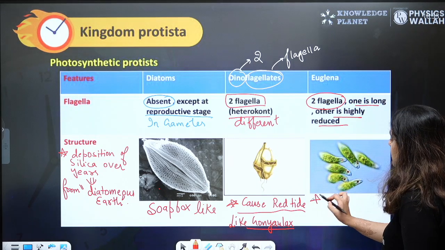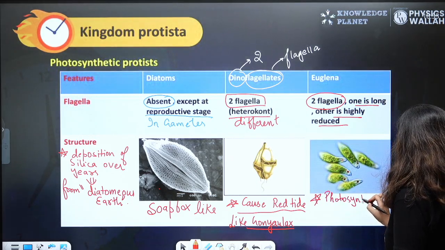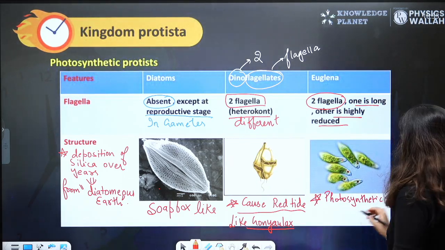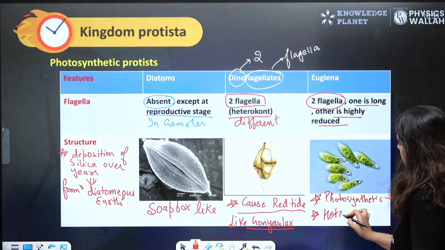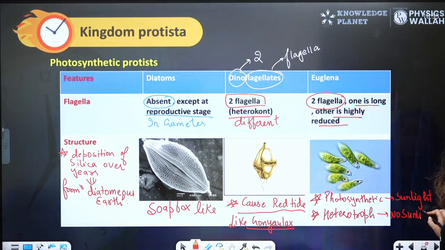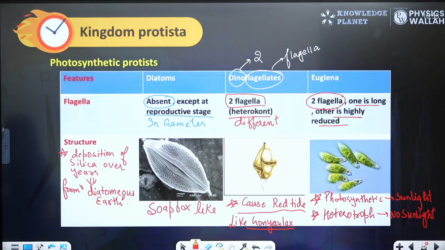Talking about Euglena, beta, Euglena is photosynthetic in presence of sunlight, but if sunlight is not there, they become heterotroph. So they can do both. When sunlight is there, they are photosynthetic. In the absence of sunlight, they are heterotrophic, right? I hope this is clear to all of you.